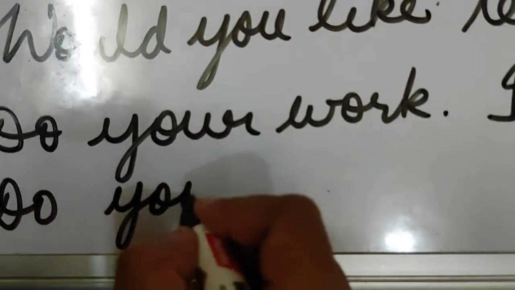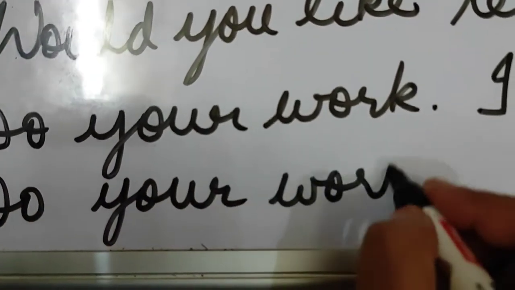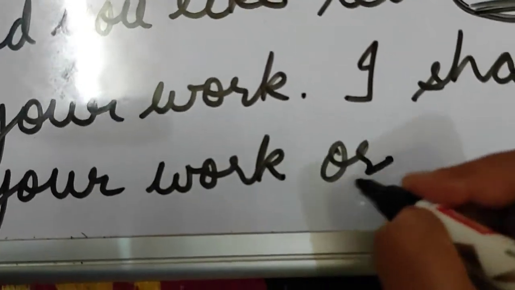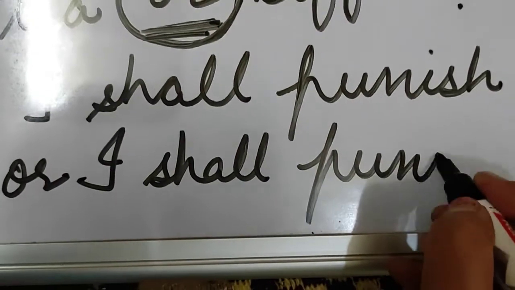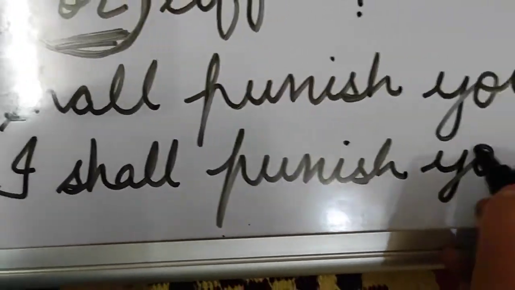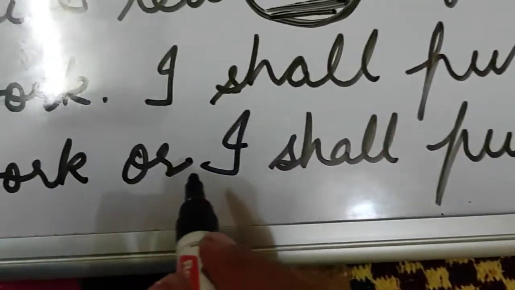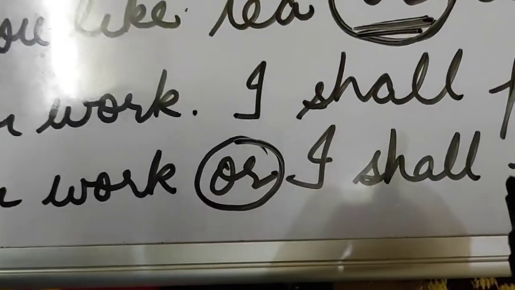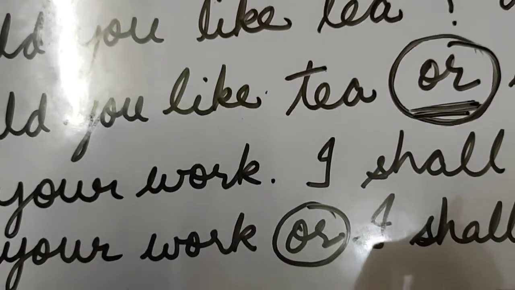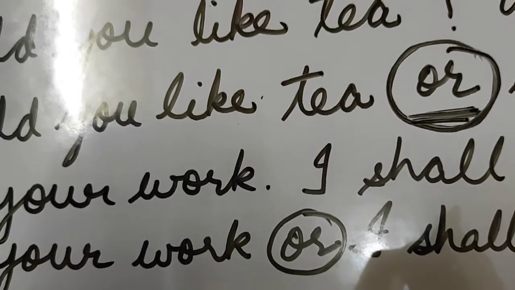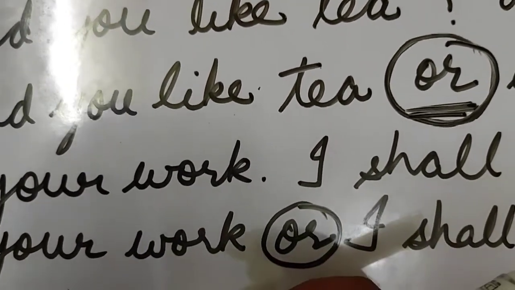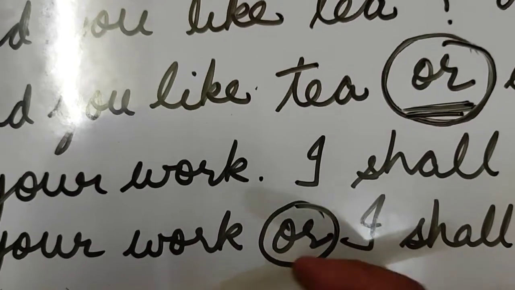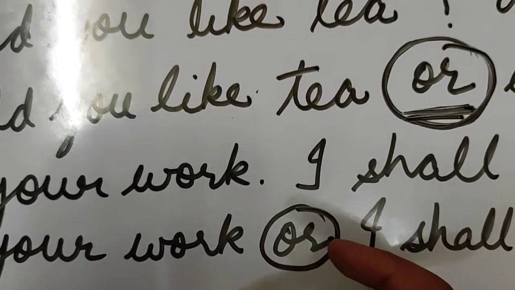Do your work or I shall punish you. Now again the word or has been used. Like if the teacher tells you, do your work, otherwise I will punish you. You can use the word otherwise also. Both are conjunctions. Otherwise or.